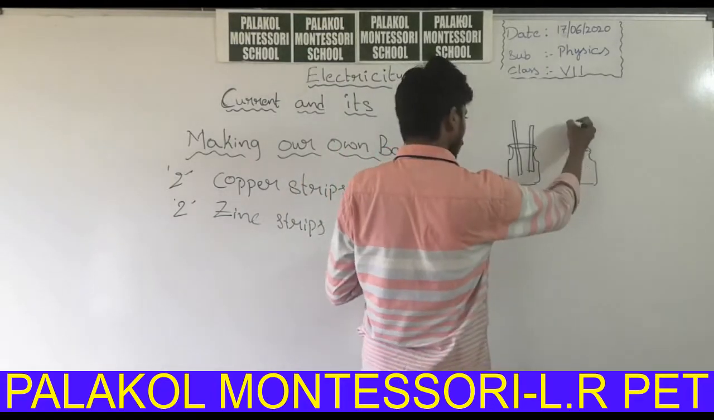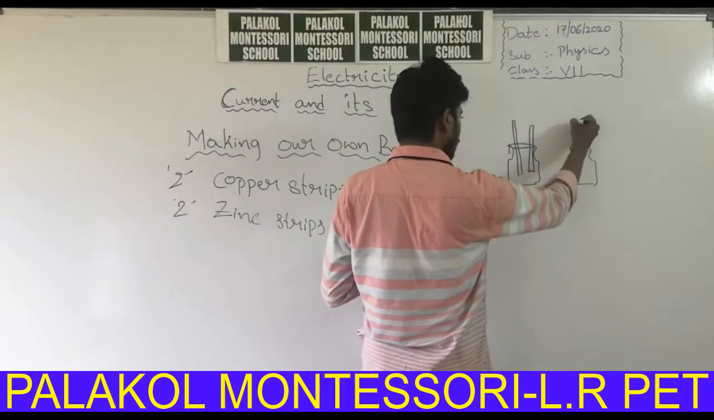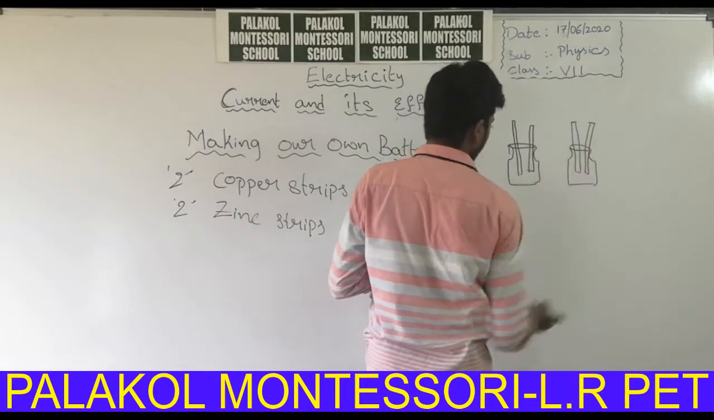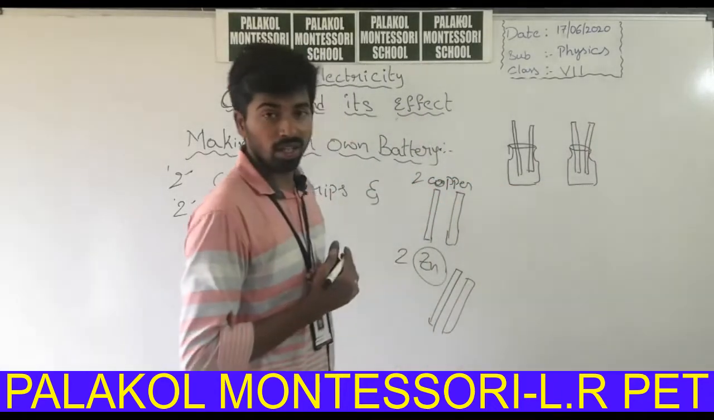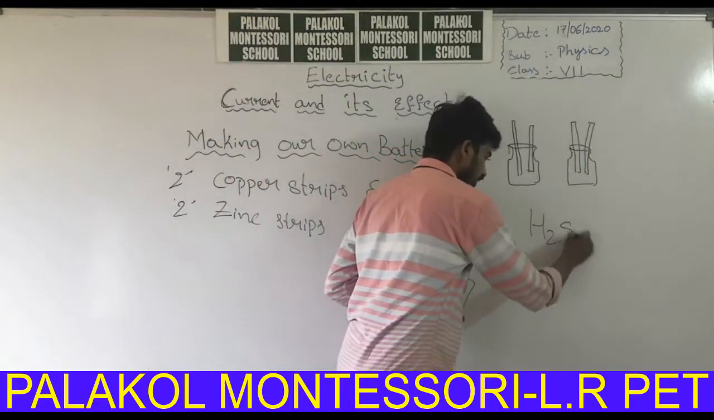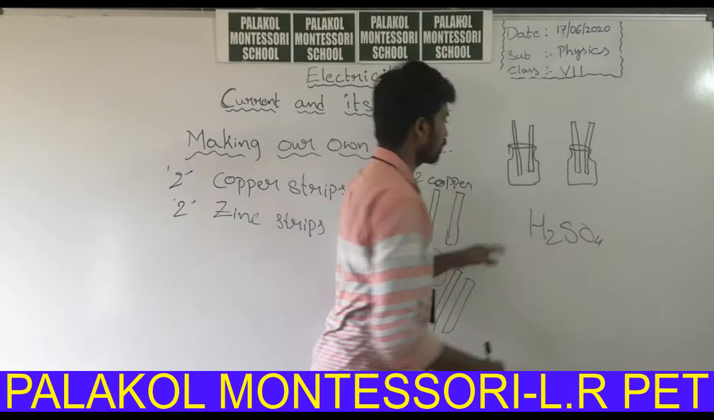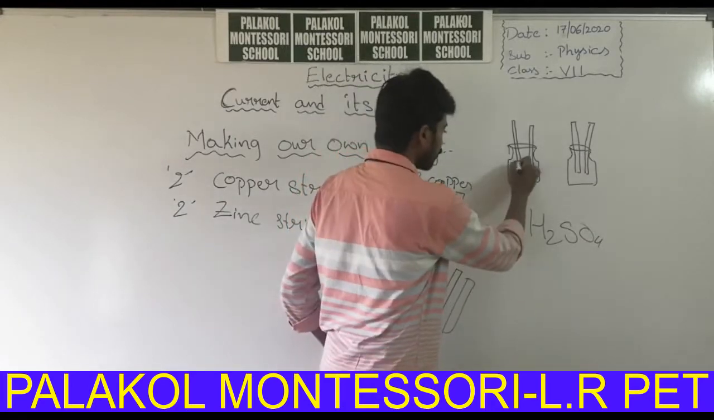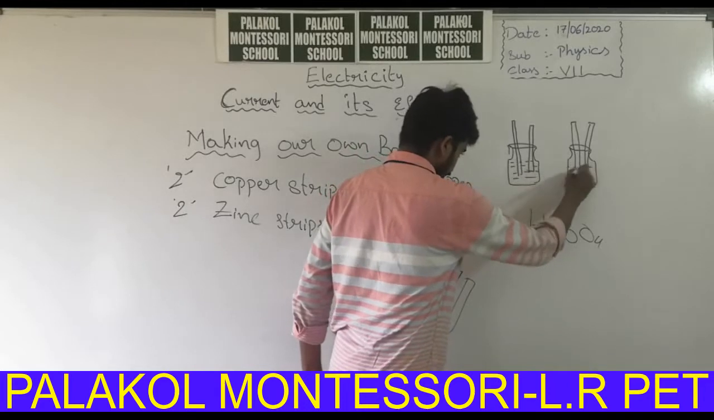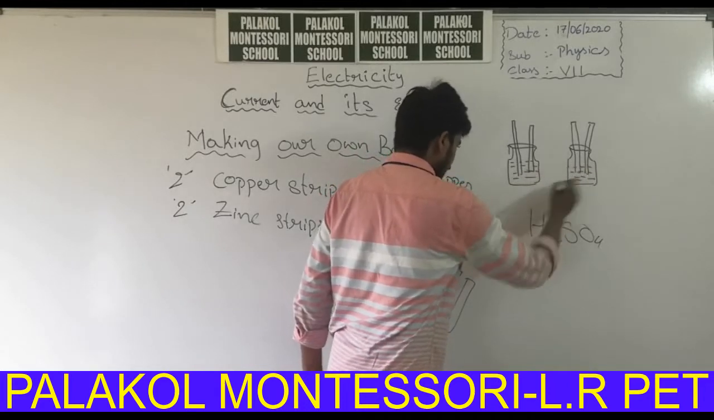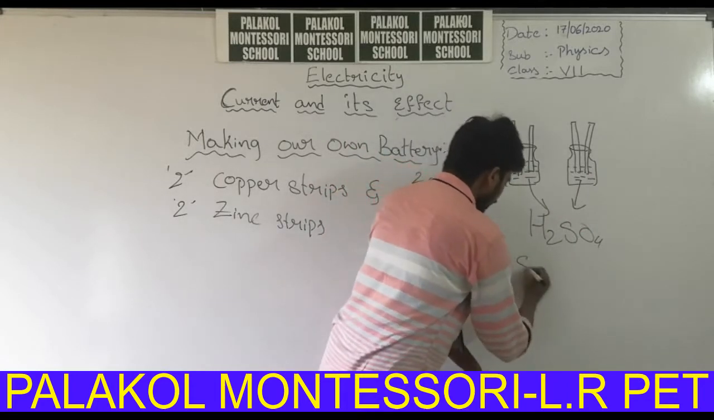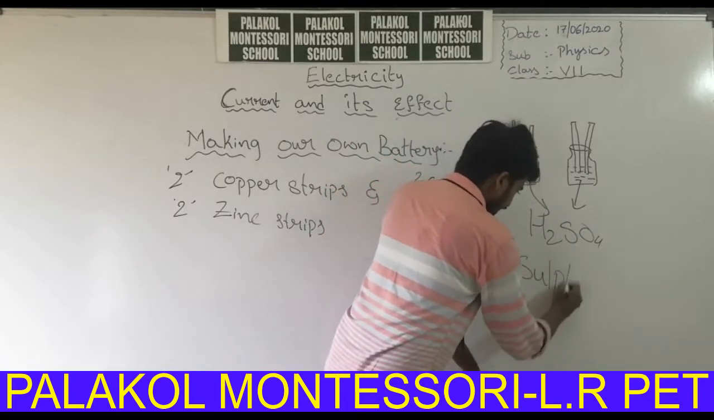And in the other bottle also insert 1 copper strip and 1 zinc strip and pour some concentrated H2SO4 inside these 2 bottles. You have to fill this bottle with H2SO4. What is meant by H2SO4? It is an acid substance. So, we will call it sulfuric acid.